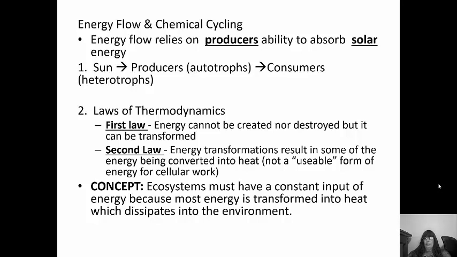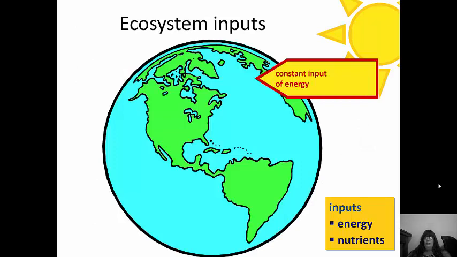So a concept that's important is that ecosystems have to have a constant input of energy because most of the energy is transformed into heat, which then dissipates into the environment. So basically, most of the energy that we are transforming is lost to the environment as heat. So ecosystems have to have a constant input of energy in order to keep going, because they need to be replenished for what they lose as heat. So we have a constant input of energy going into the planet from the sun, of course.